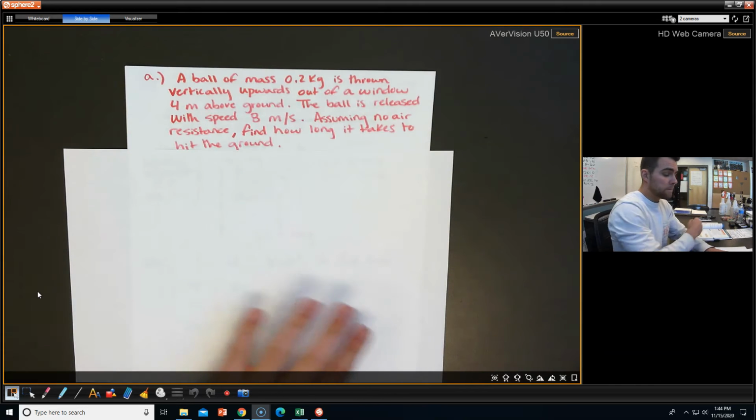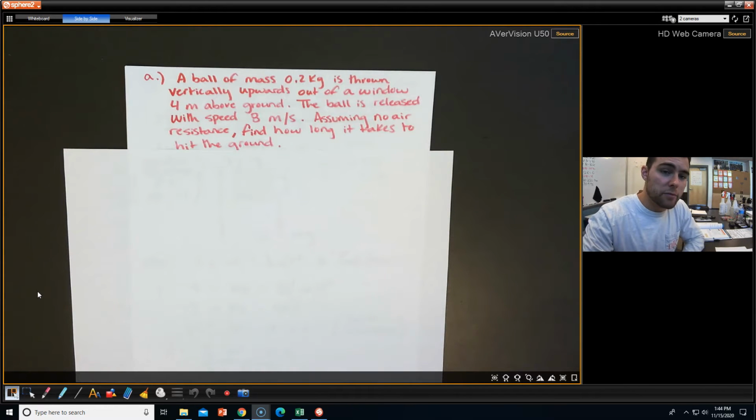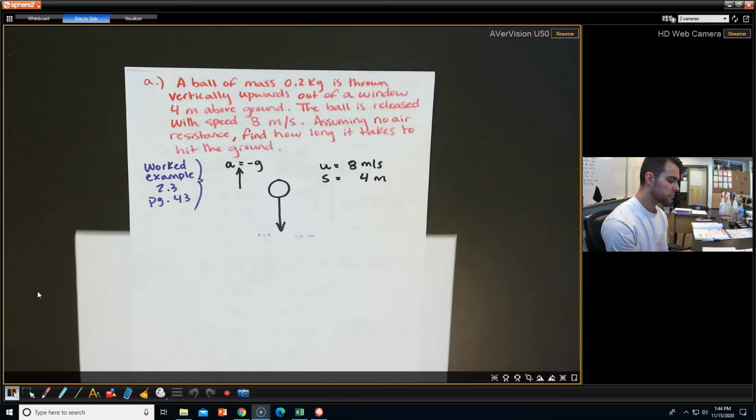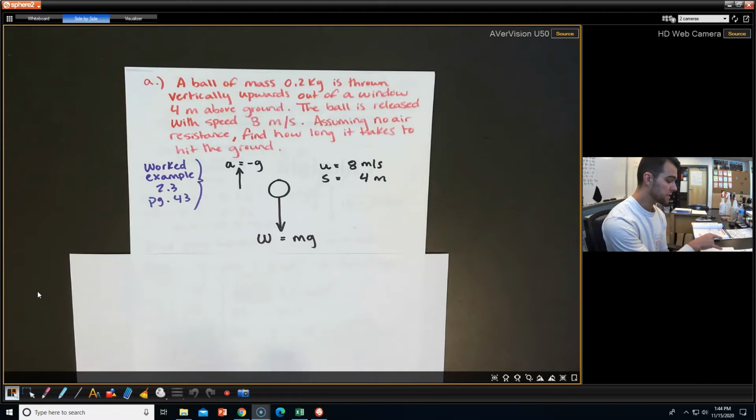So, a ball of mass 0.2 kilograms is thrown vertically upward out of a window 4 meters above ground. The ball is released with speed 8 meters per second, assuming no air resistance. Find how long it takes to hit the ground. Okay, so we eventually want it to hit the ground. So what we're going to do is sketch this out. This is worked example 2.3, page 43.